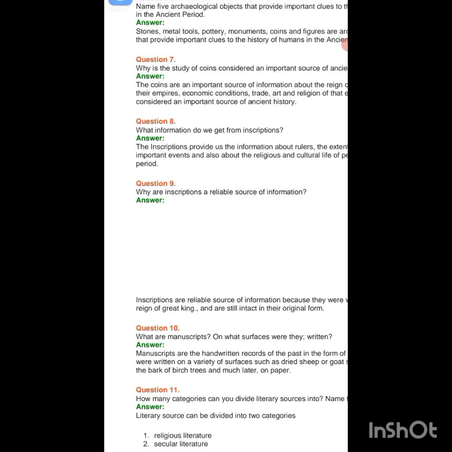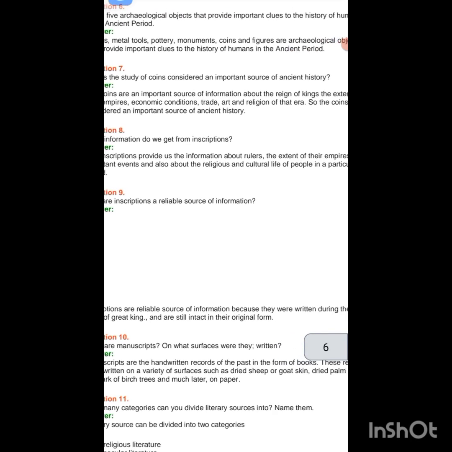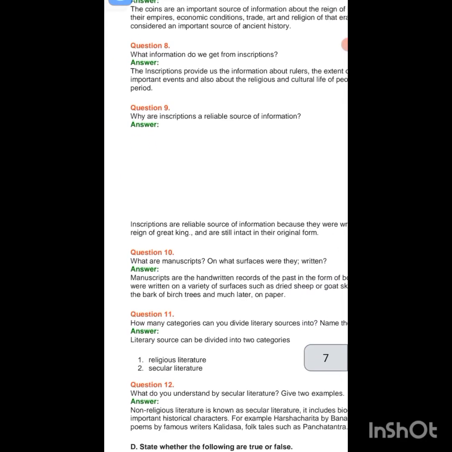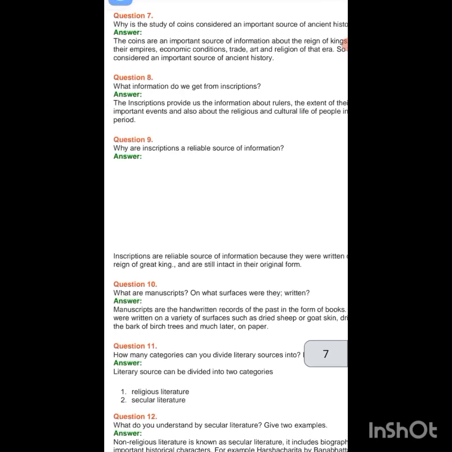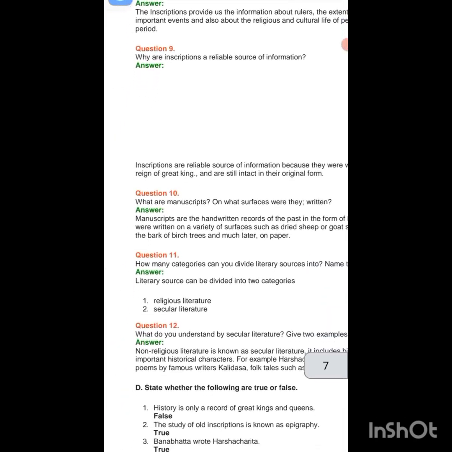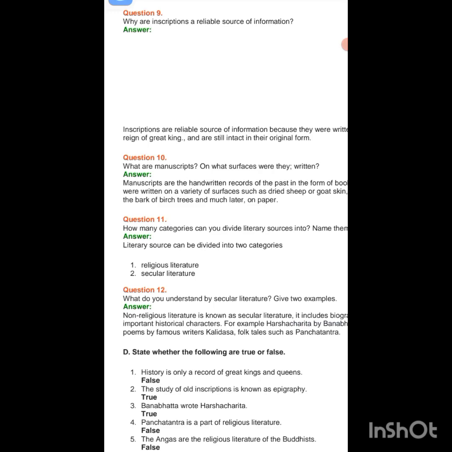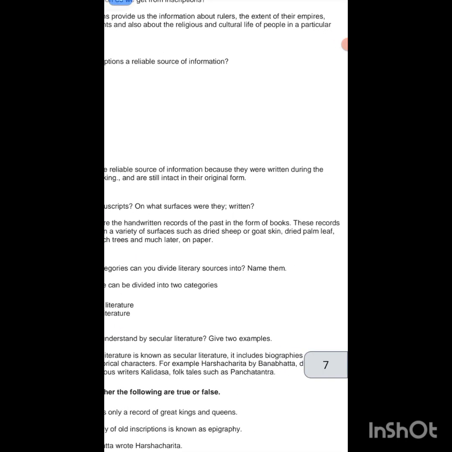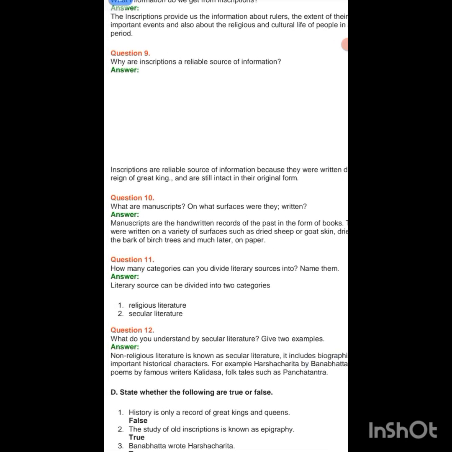What information do we get from inscriptions? Inscriptions provide us information about rulers and the extent of their empires, important events and also about the religious and cultural life of the people in a particular period. Why are inscriptions a reliable source of information? Inscriptions are a reliable source of information because they were written during the reign of great kings and are still intact in their original form.